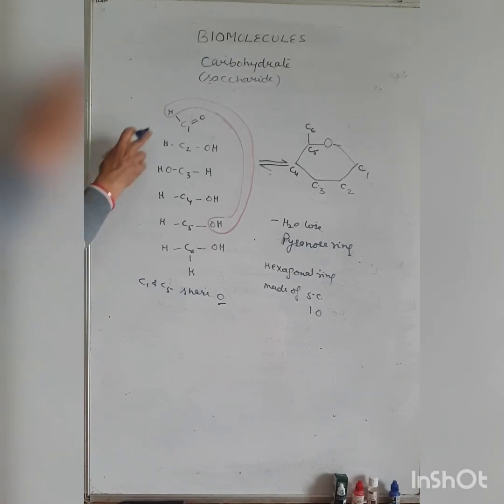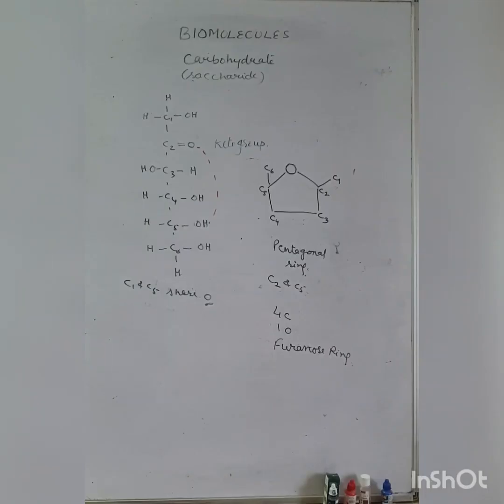In keto sugar, the functional group is not on the terminal carbon. It is on the subterminal carbon, that is, on the second carbon, C2. So we draw the structure of the keto sugar. The keto group is situated at the subterminal carbon. Subterminal means carbon number 2. The aldehyde group is located at carbon 1, that is the terminal position. This is the subterminal position.